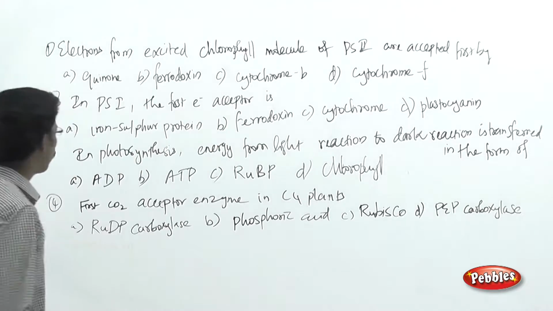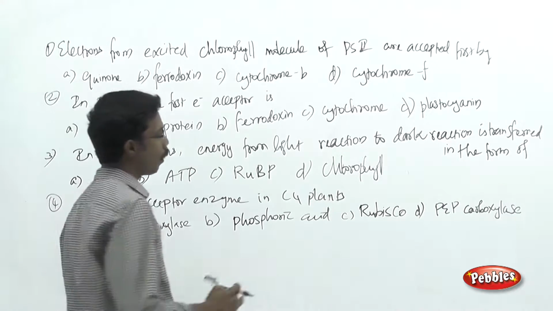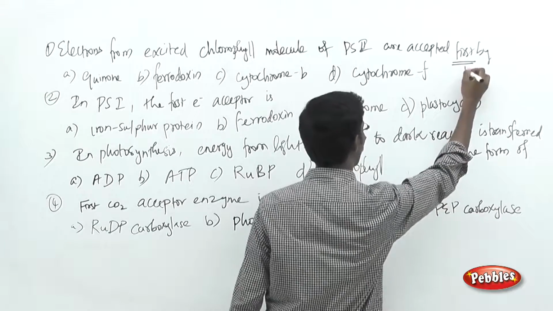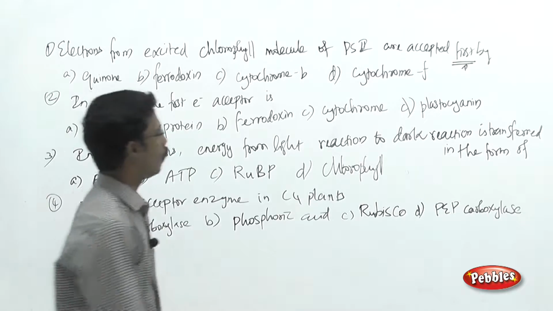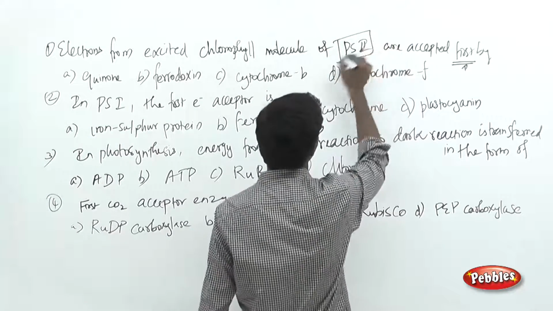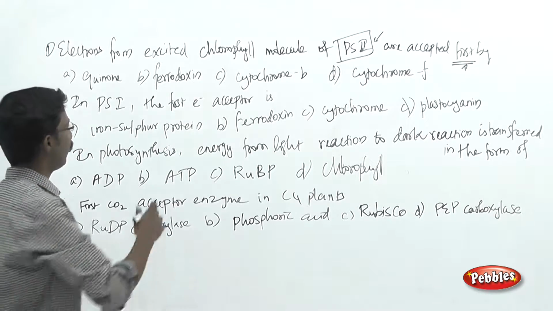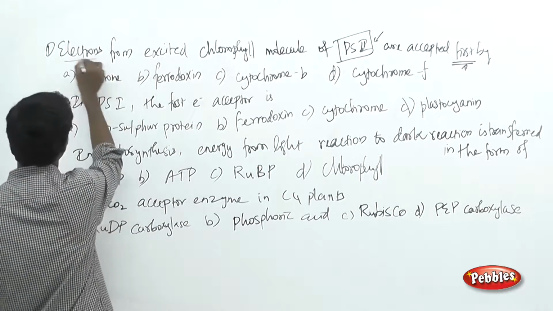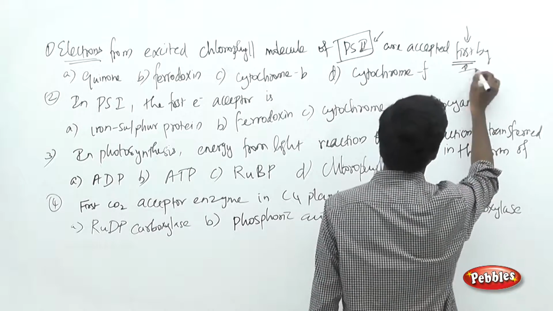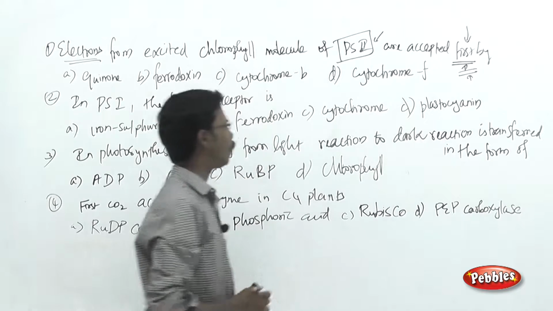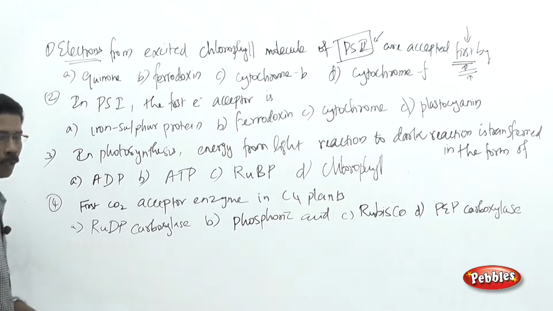And see the next question. The electrons from excited chlorophyll molecule of PS2 are accepted first by. Okay, so this is the clue for you. You have to note down the system here. They are talking about photosystem 2, the electrons, and the accepting molecule, the first accepting molecule. See the choices: cytochrome B, cytochrome F, ferredoxin and quinones.